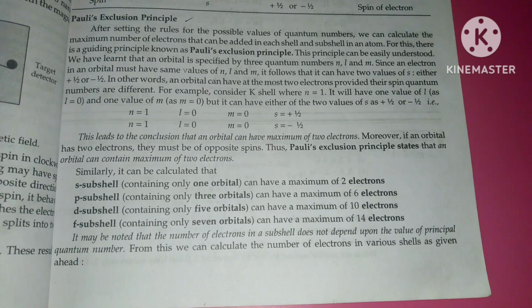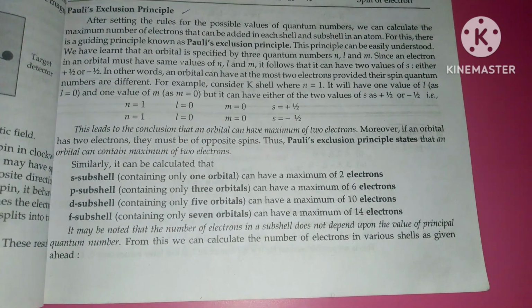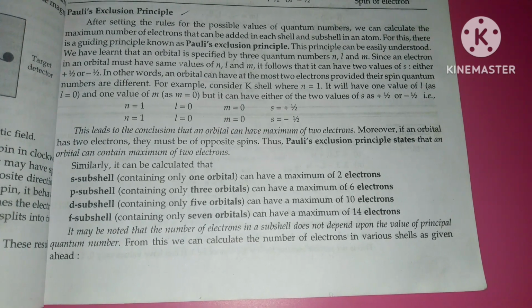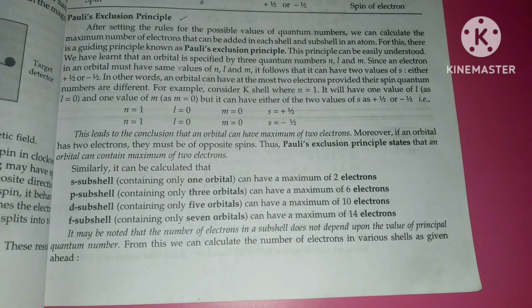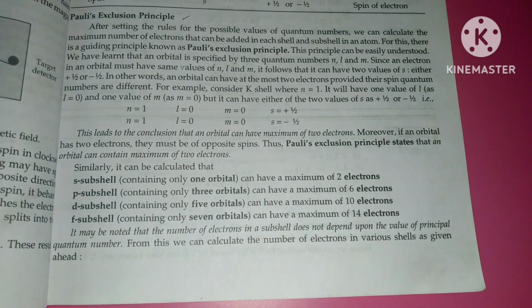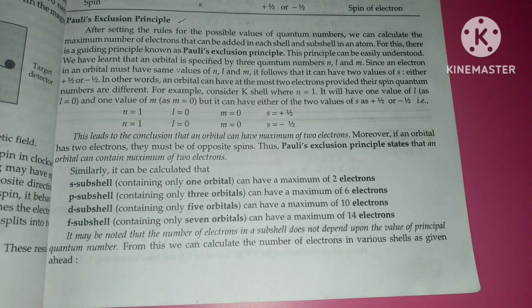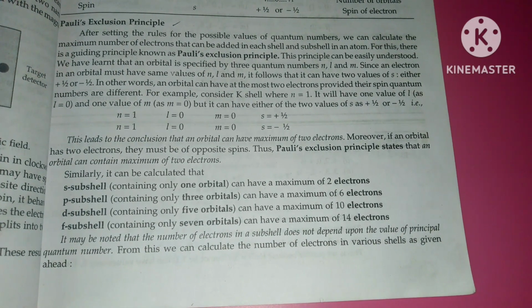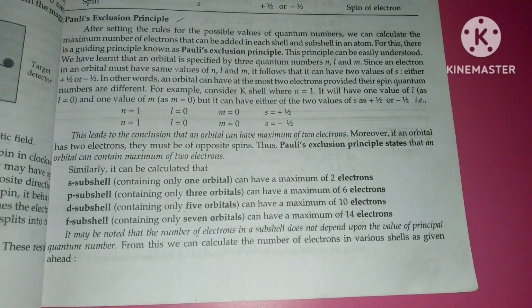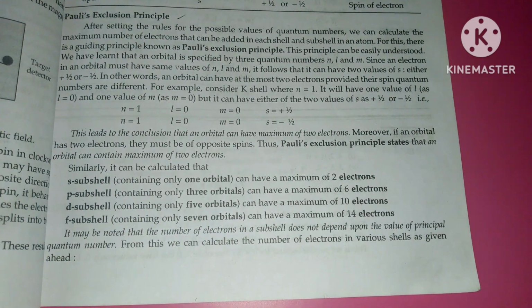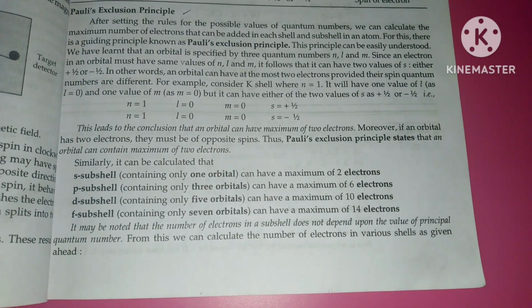Now, the Pauli exclusion principle. After setting the rules for the possible values of quantum numbers, we can calculate the maximum number of electrons that can be added in each shell and subshell in an atom. For this, there is a guiding principle known as the Pauli exclusion principle. This principle can be easily understood. We have learned that an orbital is specified by three quantum numbers n, l and m. Since an electron in an orbital must have the same values of n, l and m, it follows that s can have two values, either positive half or negative half. In other words, an orbital can have at most two electrons provided their spin quantum numbers are different.